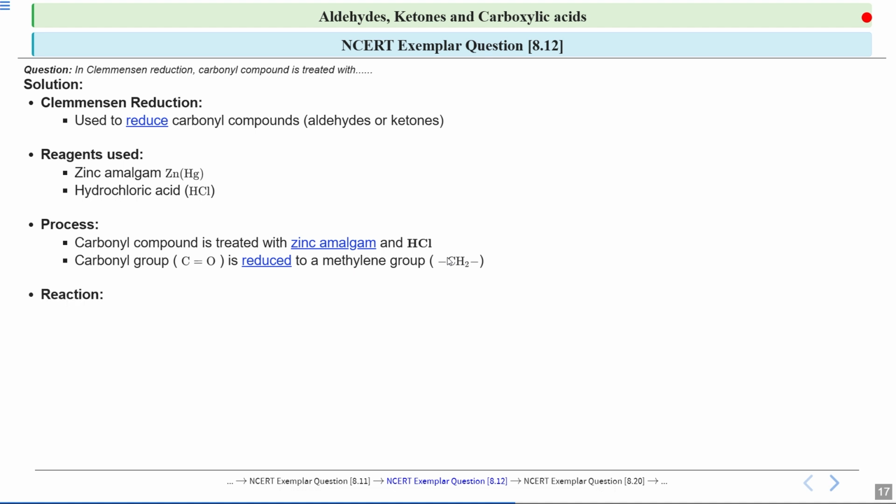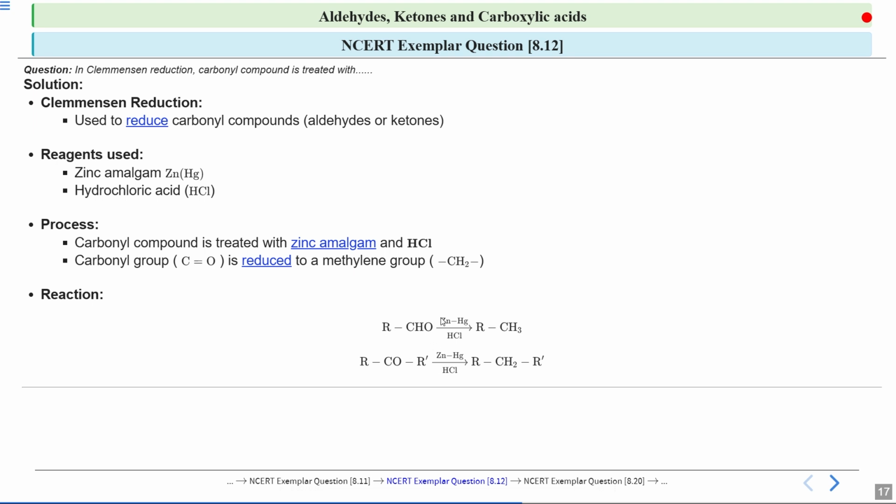Now, if we look at the general reaction, you can see this aldehyde, which is RCHO, when treated with zinc amalgam in presence of HCl, gives RCH3. Here R is an alkyl group. So you can see that this aldehyde is reduced to a methyl group, which is formed after the reduction. This shows the removal of oxygen and addition of hydrogens.